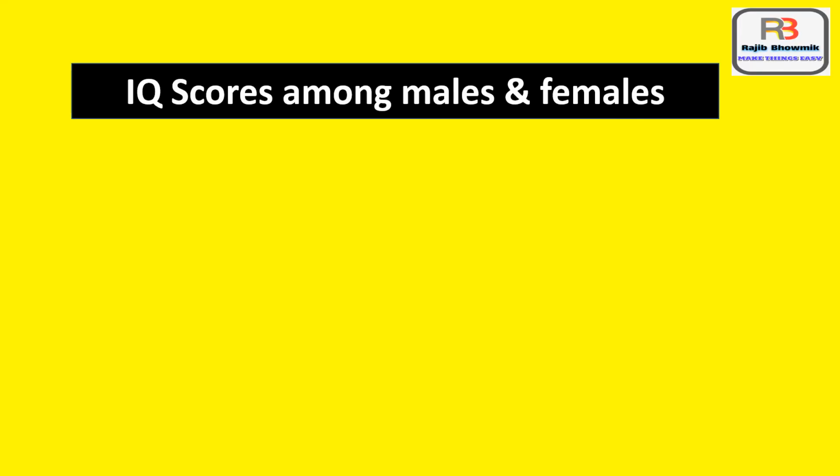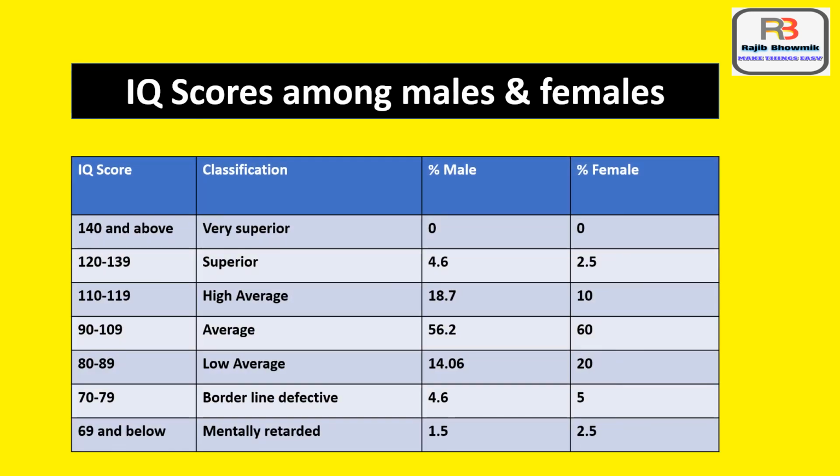Now let us see a study of IQ scores among males and females. Very superior, both are 0. Superior, males are 4.6% and females are 2.5%. High average, males are 18.7% and females are 10%. Average, males are 56.2% and females are 60%.